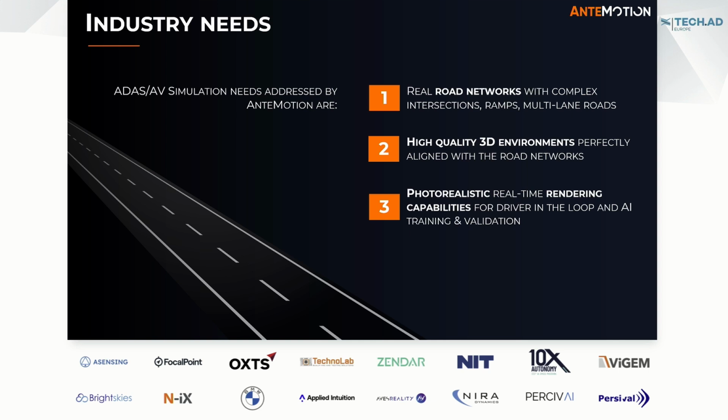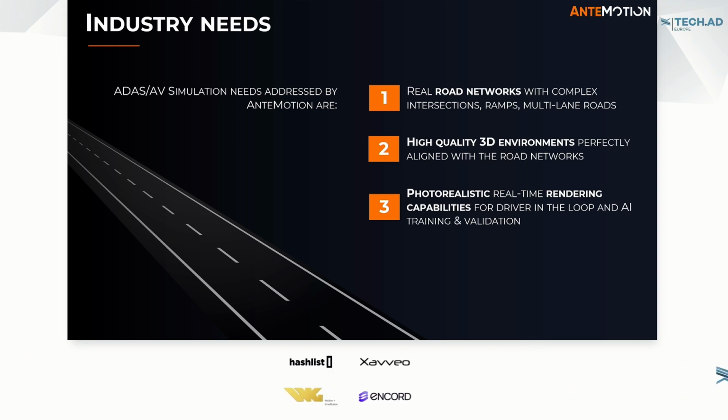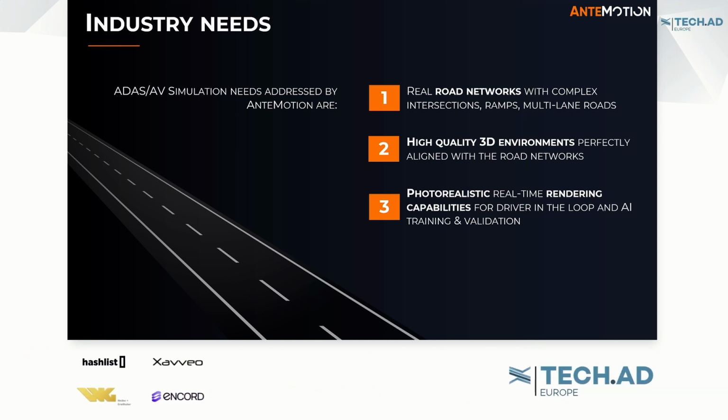We can create real road networks with complex intersections, junctions, ramps, multi-lane roads, and so on. And from them, we can create high-quality 3D environments completely automatically, which are perfectly aligned with the road networks. We also provide a photorealistic real-time rendering engine which also has features for driver in the loop and training and validation.